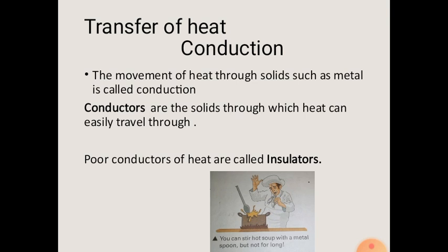Conductors are those solids through which heat can easily travel, but insulators are bad conductors. Heat cannot easily travel through them. And air is also a very good insulator. Materials such as fur, feather, wool, plastic foam and glass or mineral wools are good insulators because they contain pockets of trapped air, and air is a good insulator.